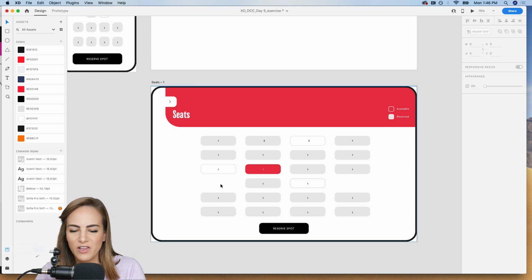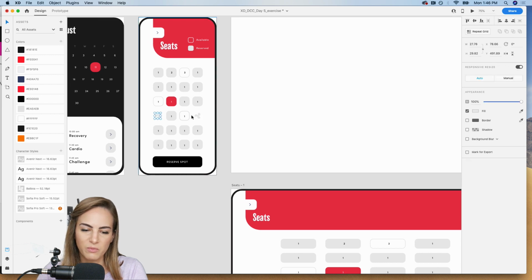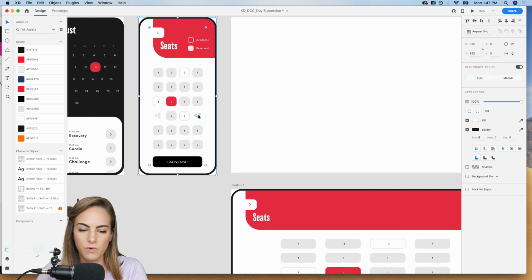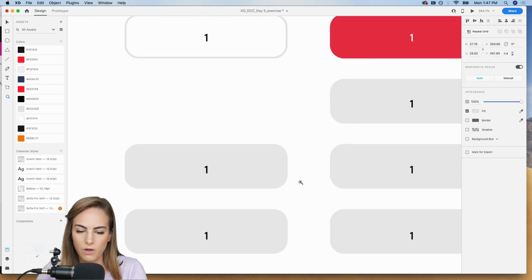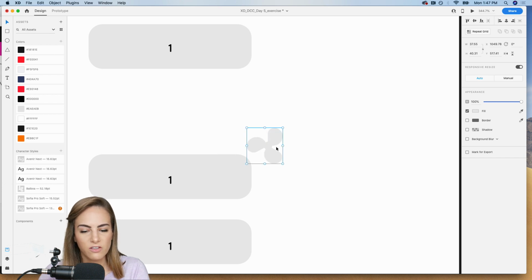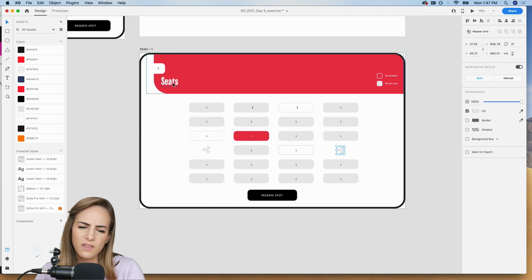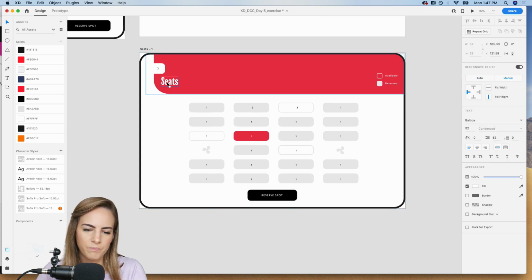With vector elements, usually you just need to recopy and paste. So let's just copy one of them over, and then we'll go in here and make it a little bit bigger. Copy that and paste it on the other side. Cool. Okay, so let's see. And then I think the title, we can move this over a little bit more.